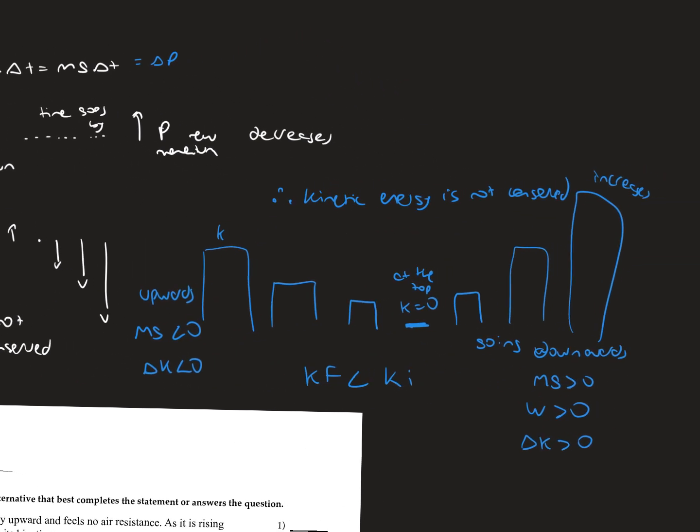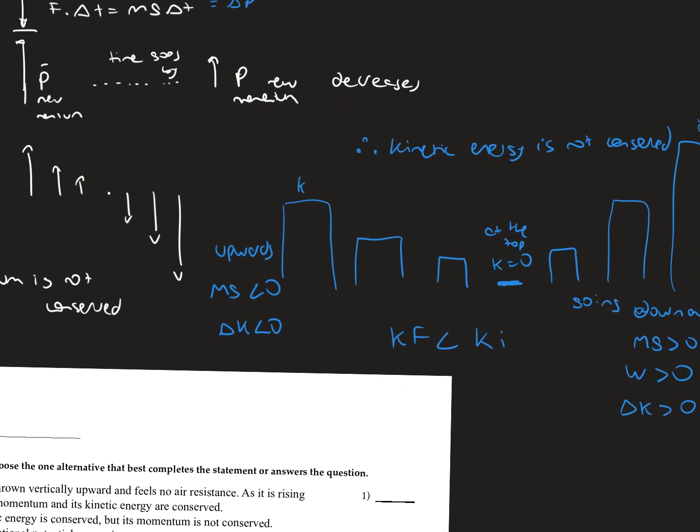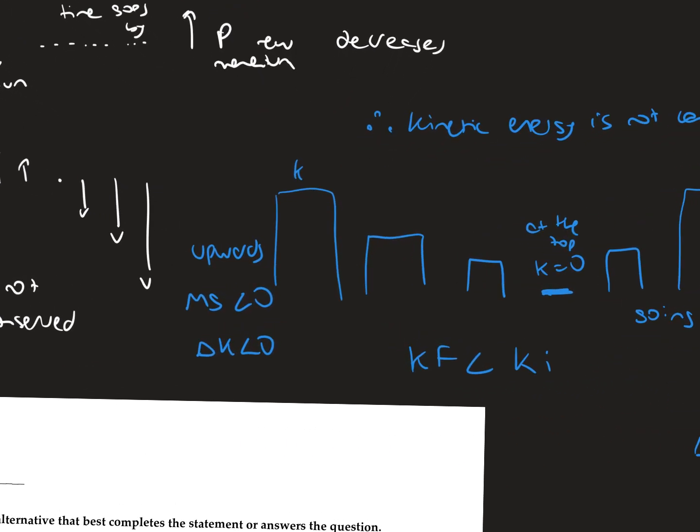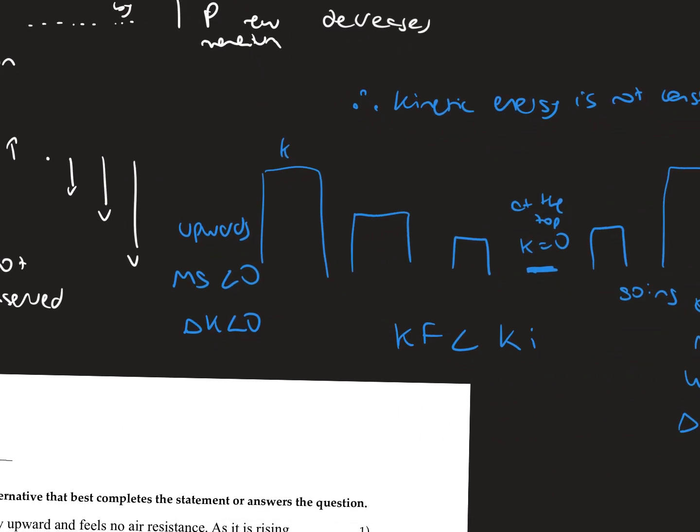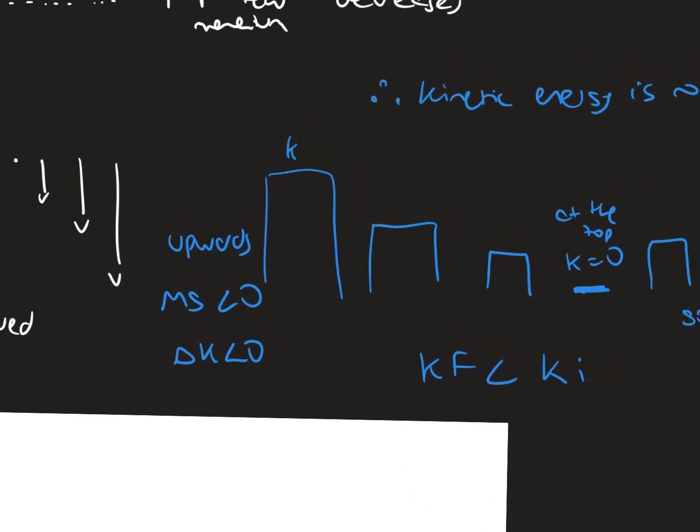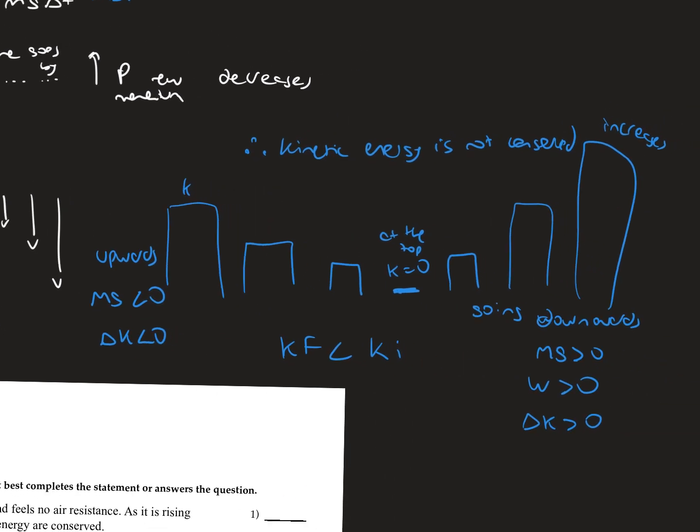Now, regarding the kinetic energy, we start going upwards. The ball rises to the air, and once it gets to the top, we find that kinetic energy stops for like a millisecond and is going to equal 0. So from the moment it starts rising, we notice that the weight is going to be negative, and therefore the change in kinetic energy is going to be negative.